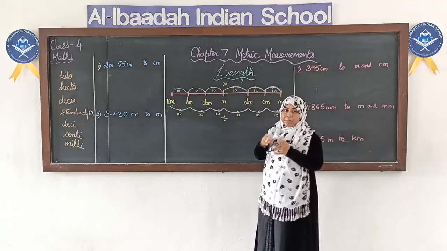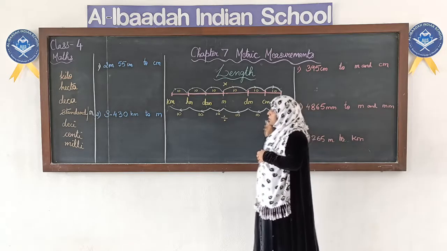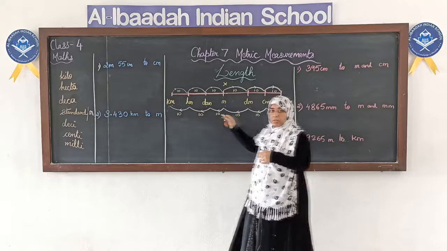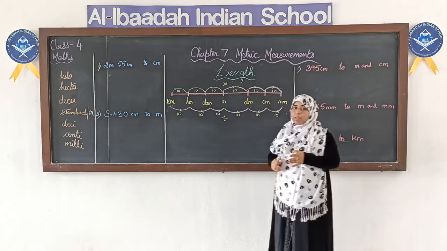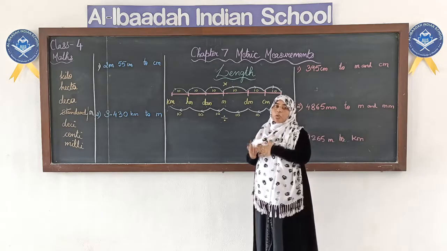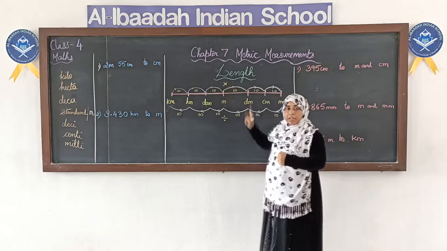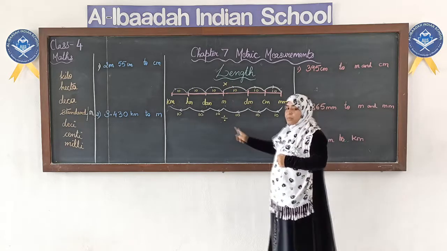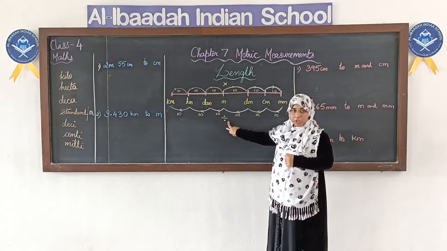When we convert a smaller unit to a bigger unit, from small to big, we divide.